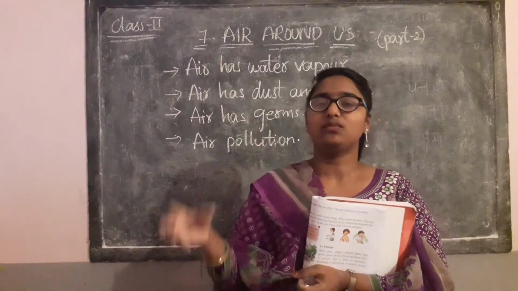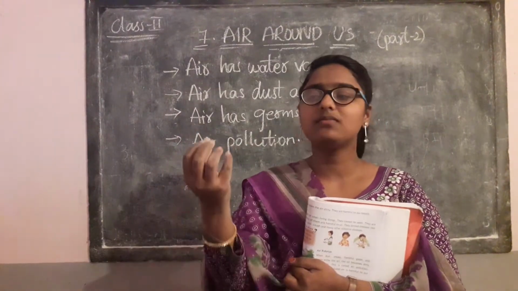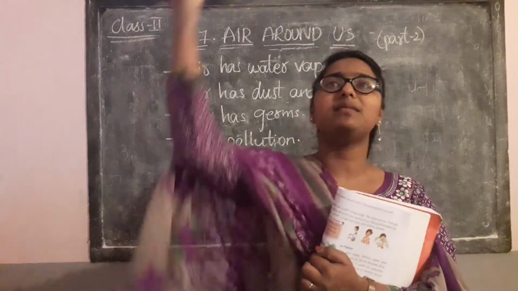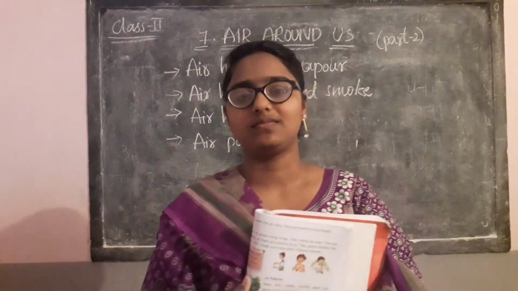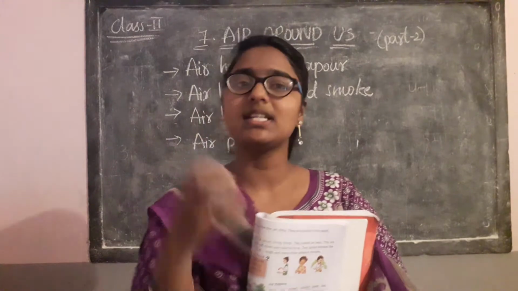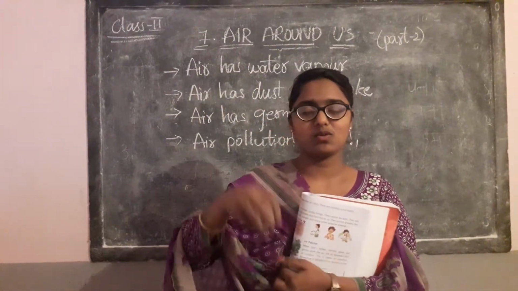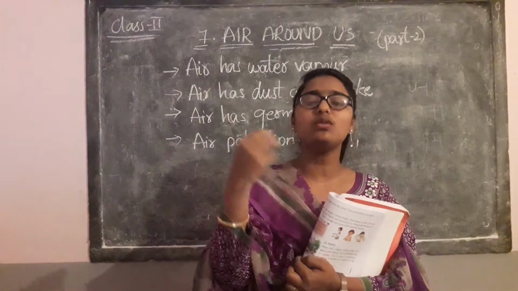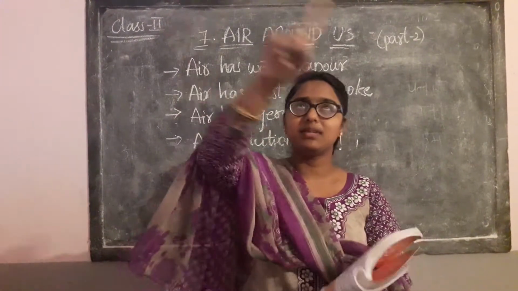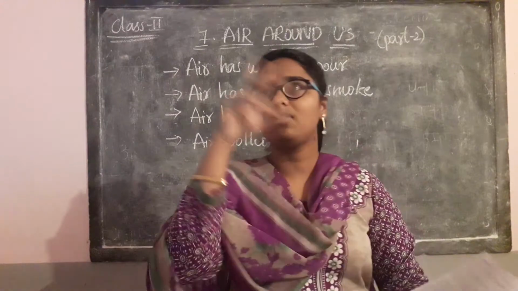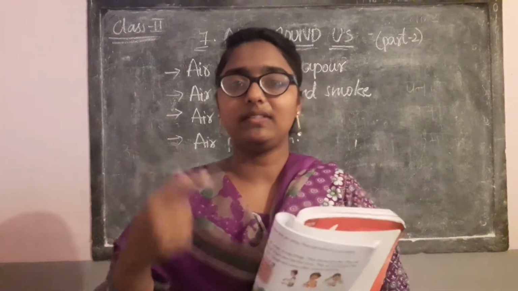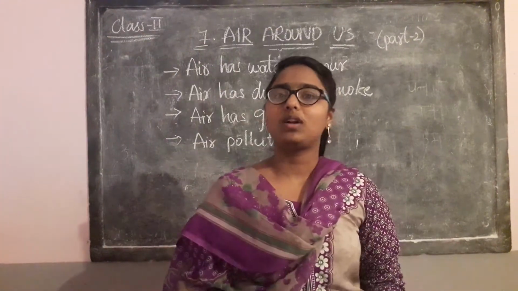The water from the clothes becomes water vapor and gets mixed into the air. So whatever water is in our clothes changes into water vapor and mixes into the air. So air also has what? Water vapor. Air also has water vapor in it.